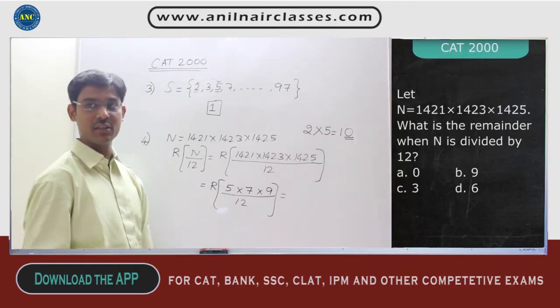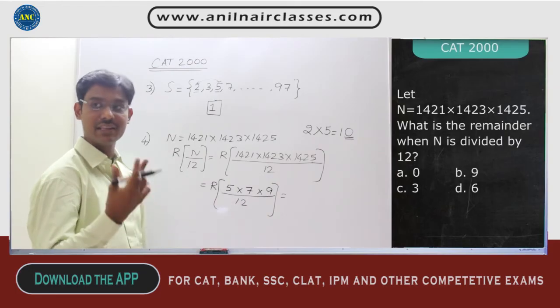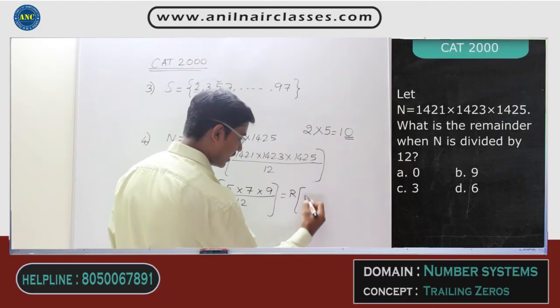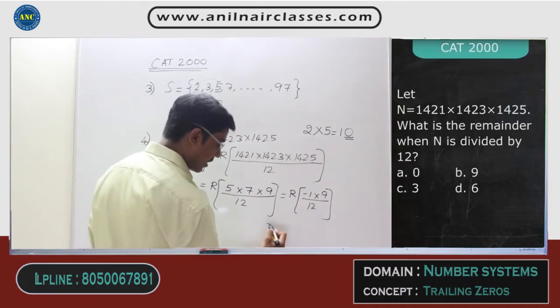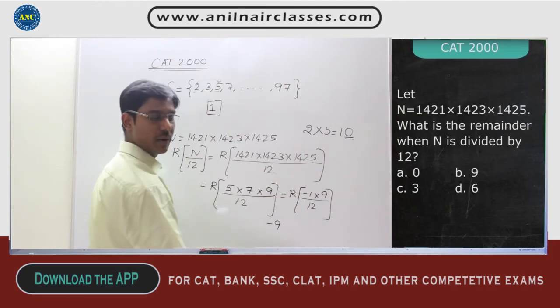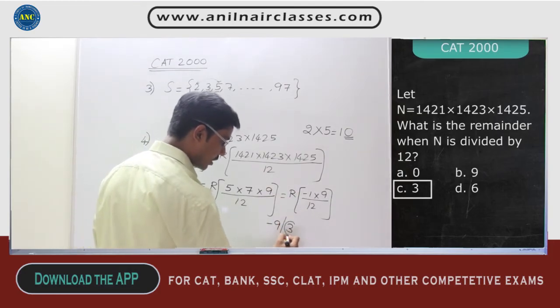Or the negative remainder is minus 1, because 35 divided by 12: 12 into 3 is 36. It is exceeding by 1 unit, so put a negative sign. So the negative remainder is minus 1 into 9 divided by 12. So it is minus 1 into 9, which is minus 9. Whenever you get a negative remainder, add 12, that is, add the denominator. The denominator in this problem is 12. What is 12 minus 9? 3. The remainder for this question is 3.